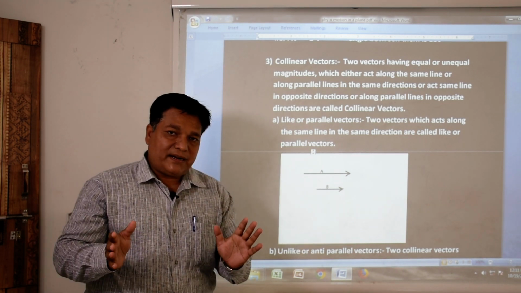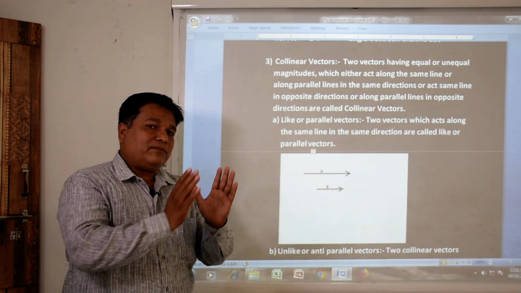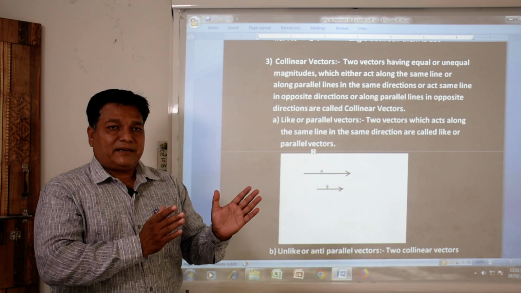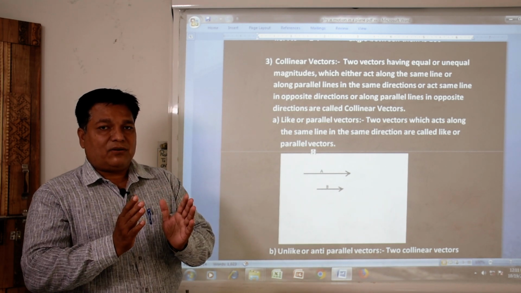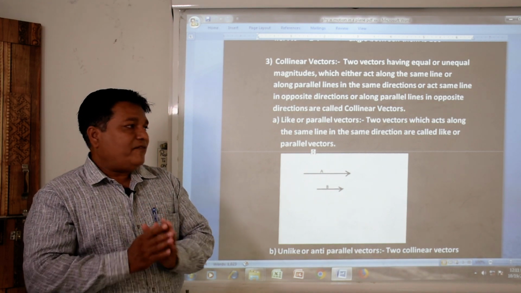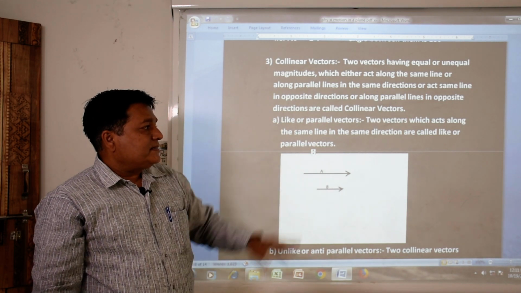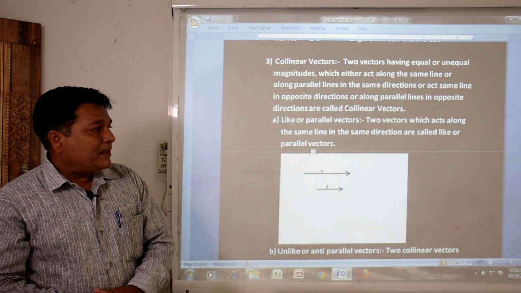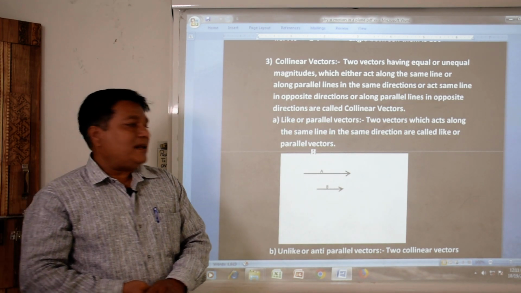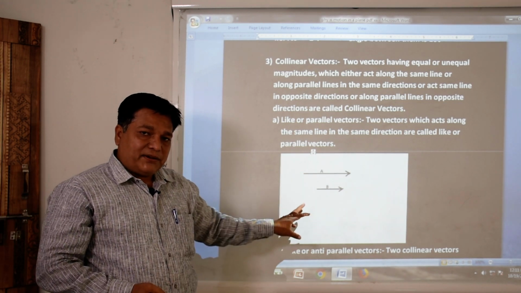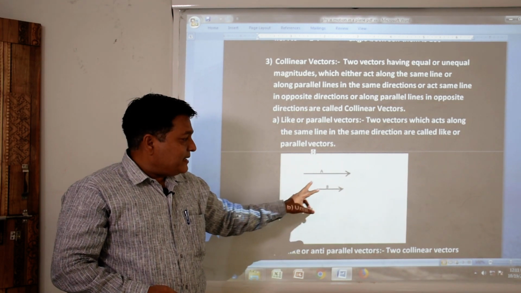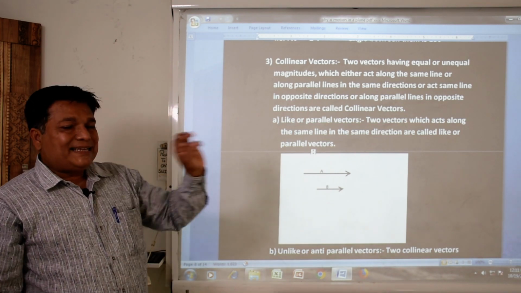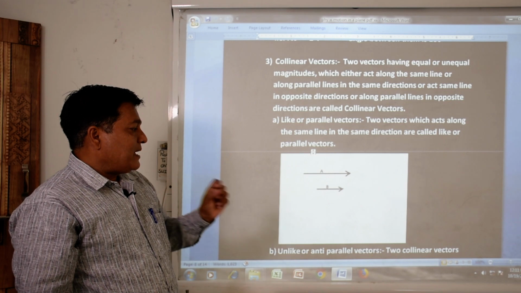Collinear vectors are classified into two parts. We can call them, one, parallel vectors, and second, anti-parallel vectors. Parallel vectors we can call like vectors, and anti-parallel vectors we can call unlike vectors. First we take the parallel vectors. Two vectors which are acting along the same line, in the same direction, are said to be parallel vectors. They need not be the same in magnitude; their magnitudes are different. Vector A and vector B are both moving in the same line in the same direction. Such type of vectors are said to be parallel vectors.